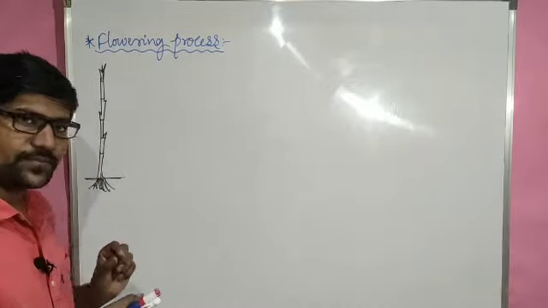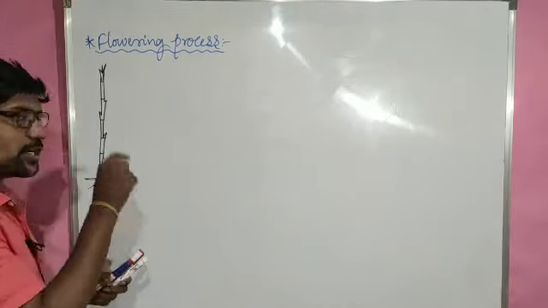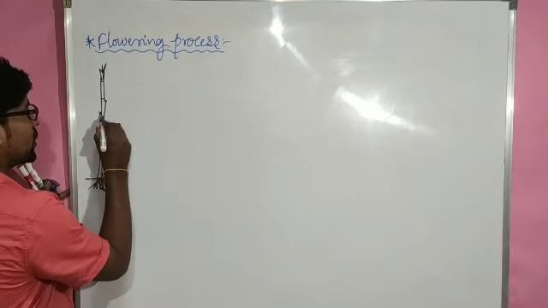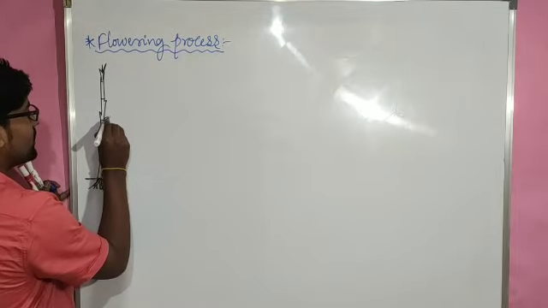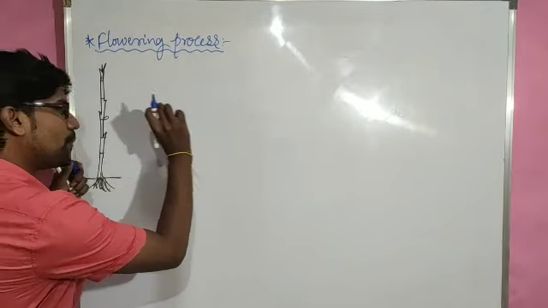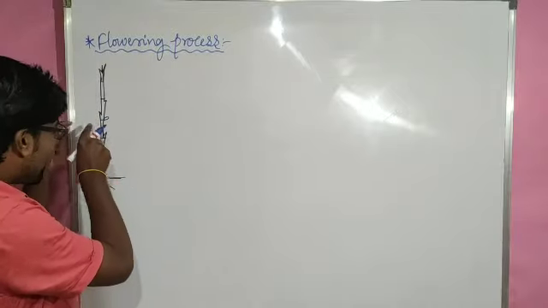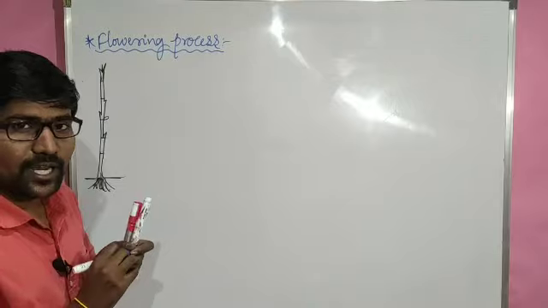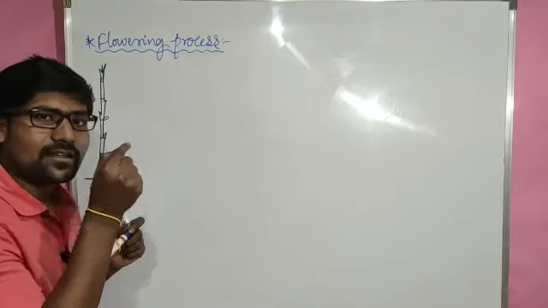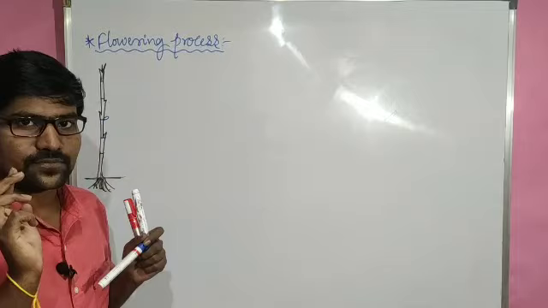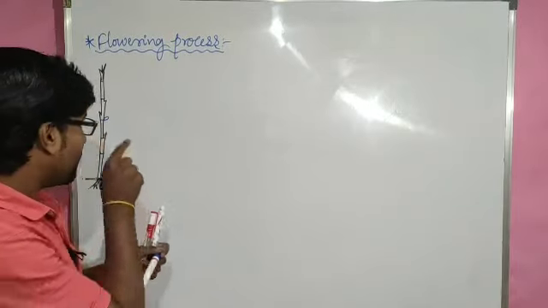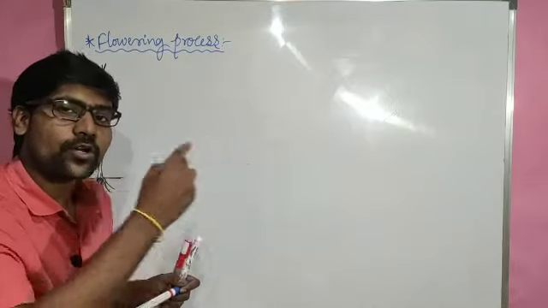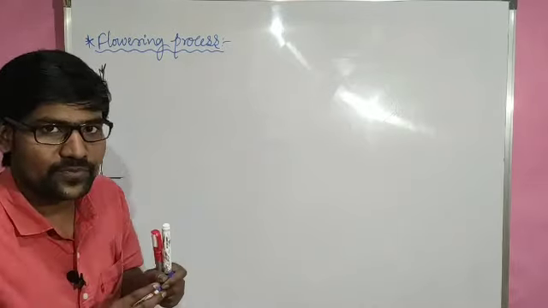So from this side region, that means here is a meristematic tissue, right? Now imagine here is a meristematic tissue, and because of that meristematic tissue, a small portion has been enlarged in the inside region. Now let me call it a meristem. Now from this meristem, either a leaf may arise or a flower may arise. But depending on the type of hormone influencing inside, the type of product will come outside, either flower or leaf.